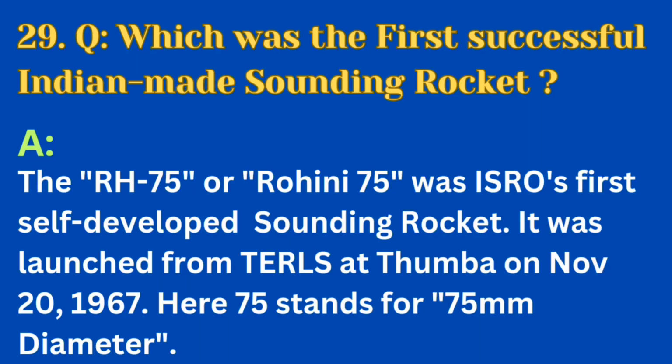Now question number 29. Which was the first successful Indian-made sounding rocket? The answer is the RH-75 or Rohini-75 was ISRO's first self-developed sounding rocket. It was launched from TERLS at Thumba on November 20, 1967. Here 75 stands for 75 millimeter in diameter. This is the picture of the launching of Rohini 75.